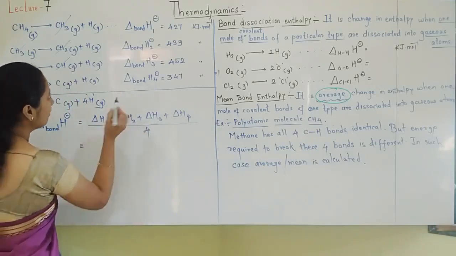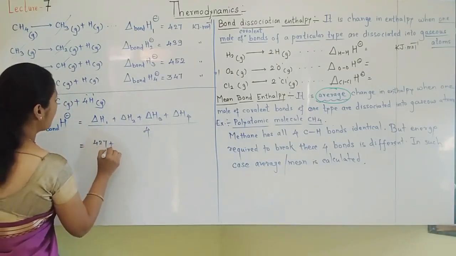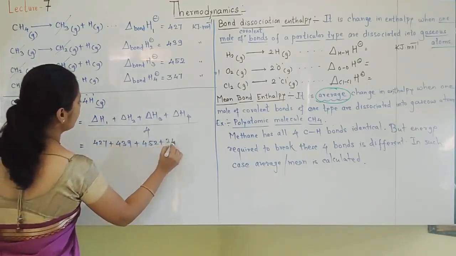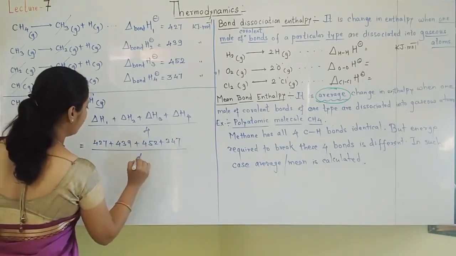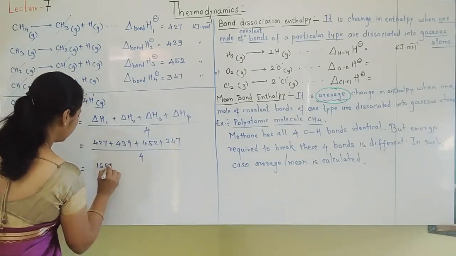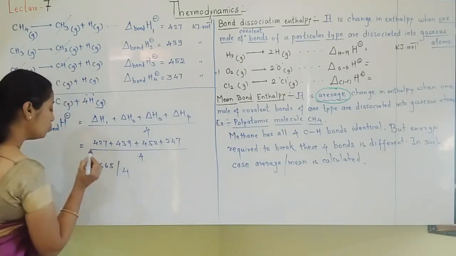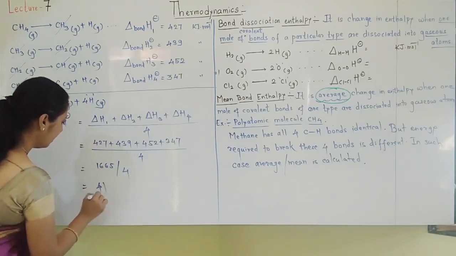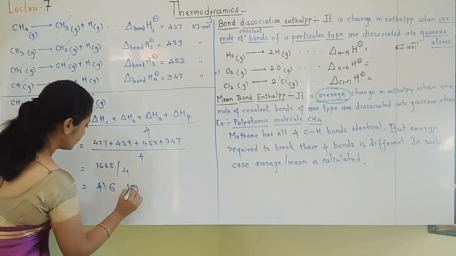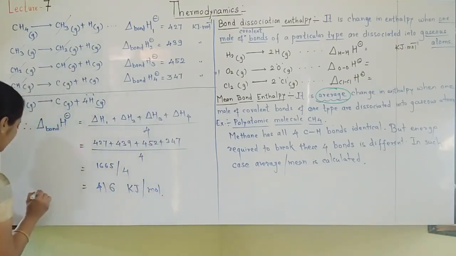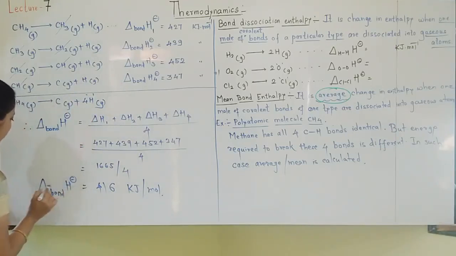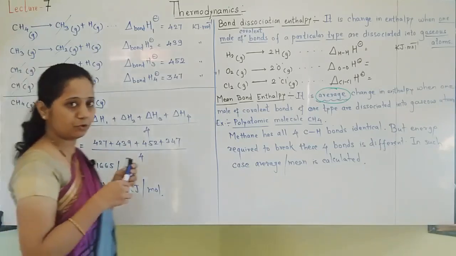Okay, values I will write. Divided by 4, and how much does this total come to, students? Please do it, I have already done it, so I will write directly. You please do the calculations and understand the answer. And it comes to around 416 kilojoule per mole. So this is the mean enthalpy for methane.